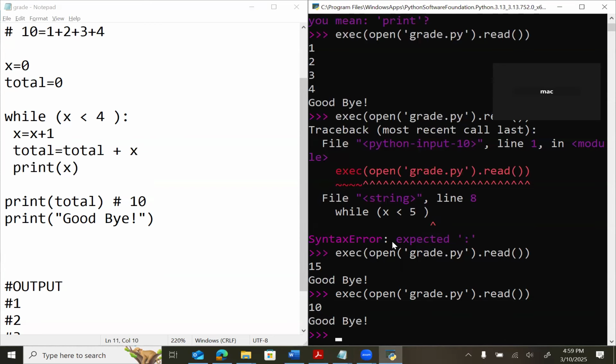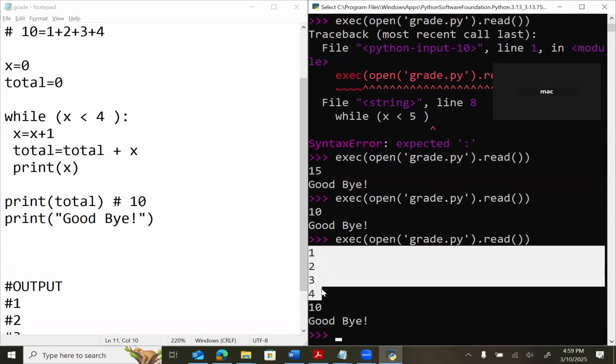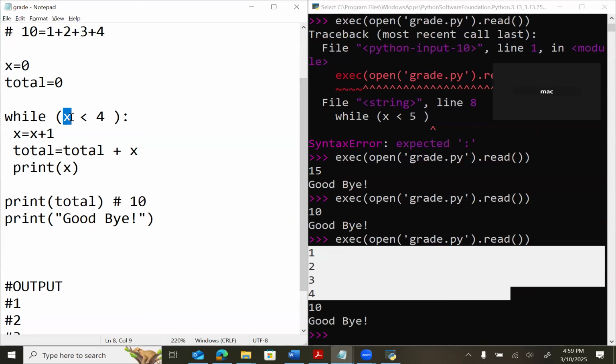What happens? Do you see that? It printed 1, 2. I have a question. How did it use 4, but 4 is not less than 4? Okay, now this is what it is. What is the value of x now? It is 0. Is 0 less than 4? Yes. Keep in mind, we had a value 0 here. I'll put a comment. So 0 plus 1 is? 1. X is 1.